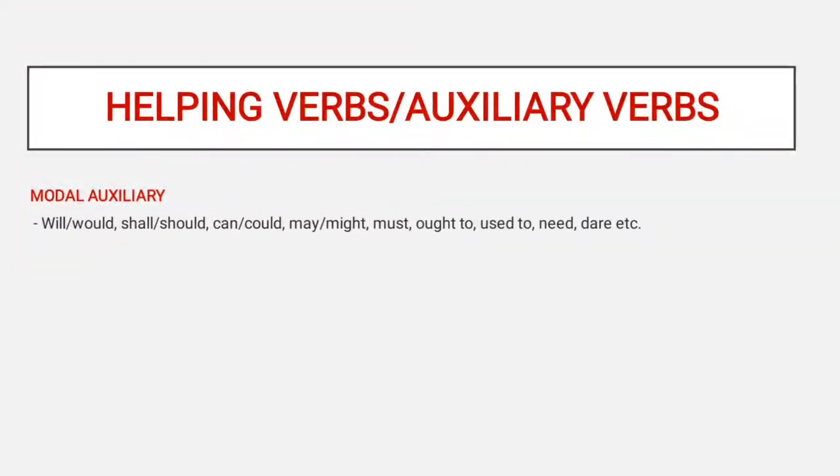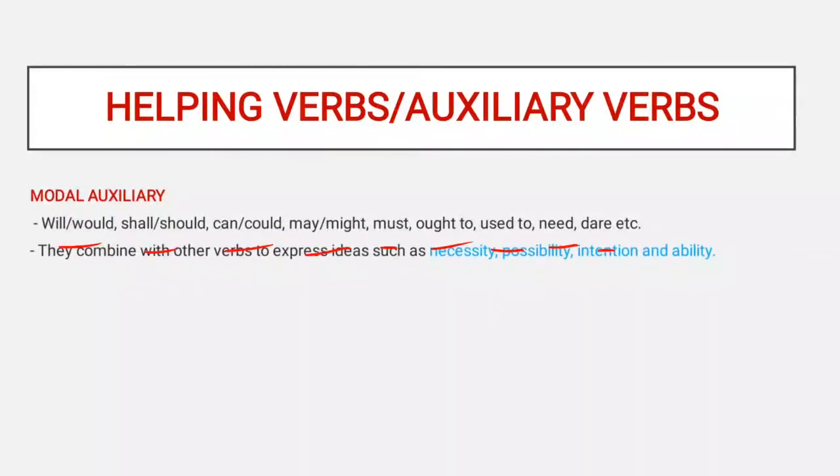Now, these auxiliaries include verbs like will, would, shall, should, can, could, may, might, must, ought to, used to, need, dare, etc. Now, these verbs combine with other verbs to express ideas such as necessity, possibility, intention, and ability.